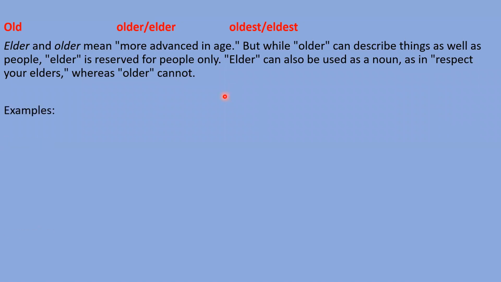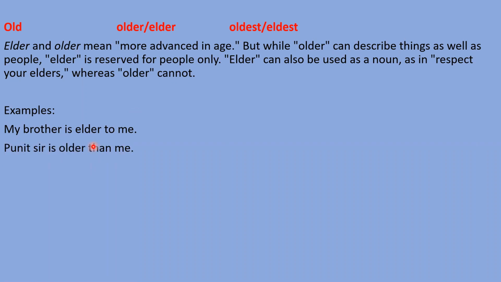Let's understand this point with some examples. Suppose I say, my brother is elder to me. I'm talking about my brother, so I need to use elder there, right? If I talk about someone who is not my family member, I need to use older. My brother is elder to me, meaning my brother is older than me. That's my family member. Remember this: after elder, we need to use "to," not "than." But when we use older, we need to use "than."